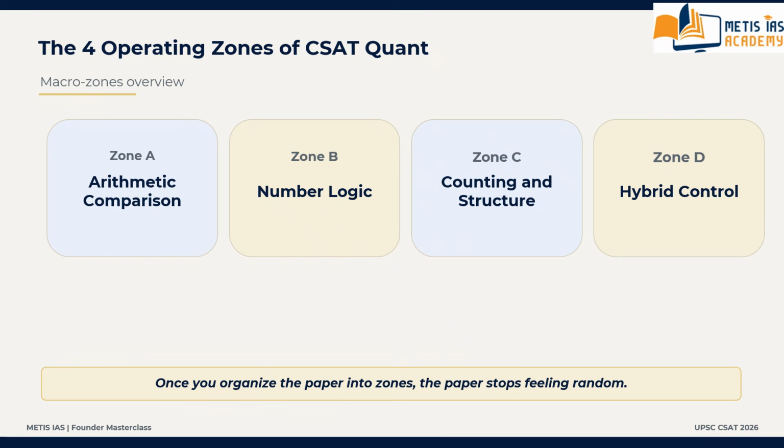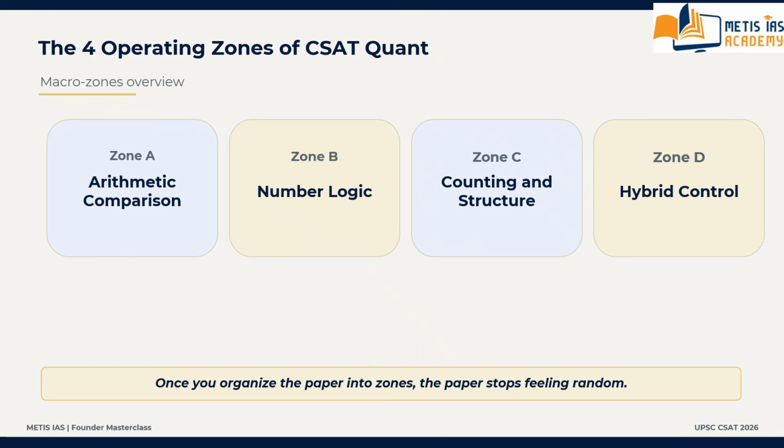What this zone really tests is translation, relation building, comparison control, and modeling under pressure.